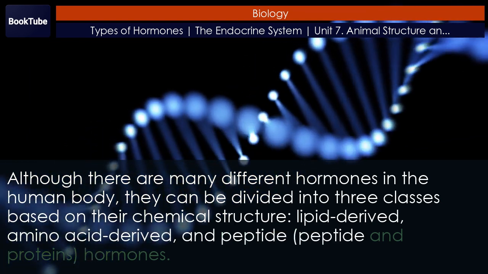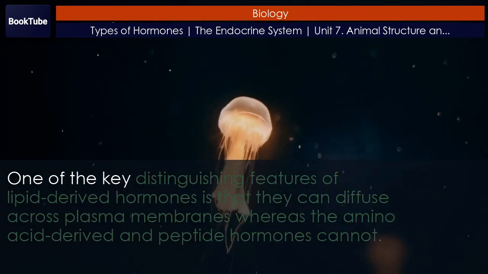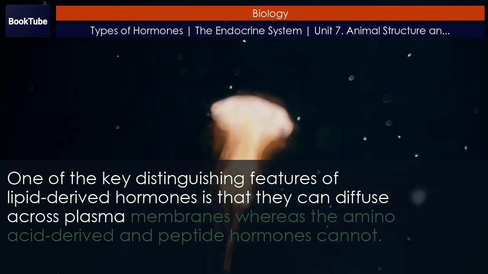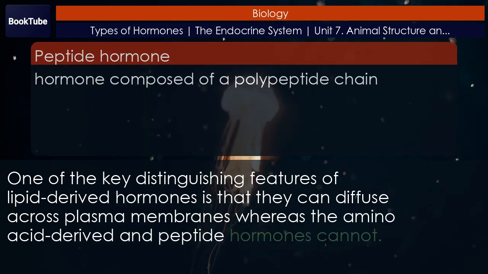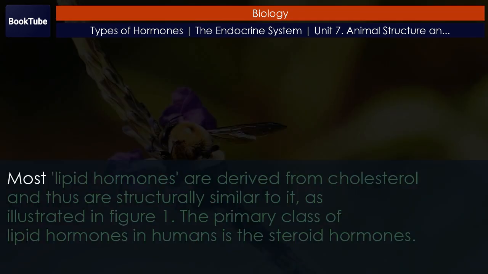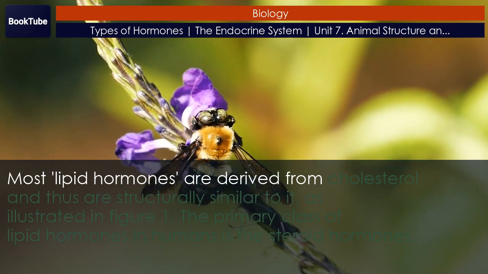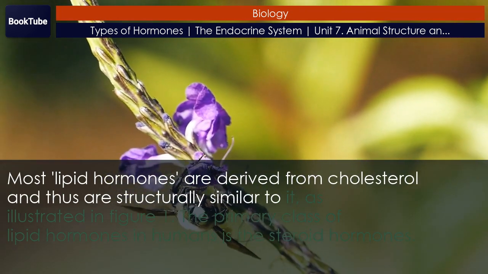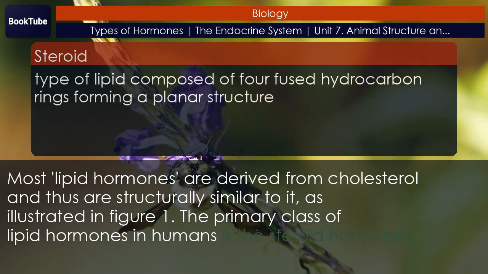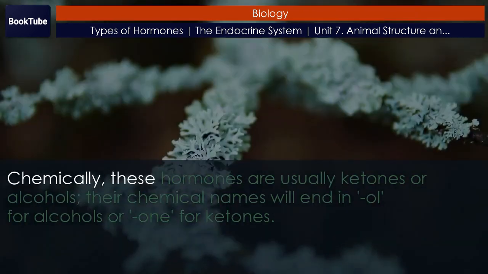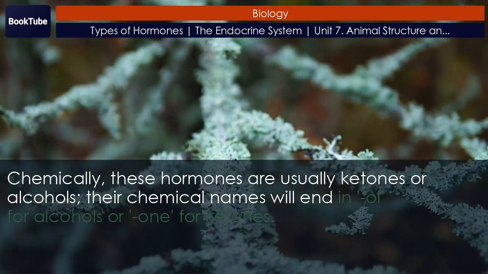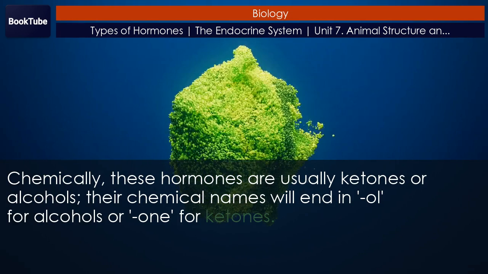Peptide and protein hormones. One of the key distinguishing features of lipid-derived hormones is that they can diffuse across plasma membranes, whereas the amino acid-derived and peptide hormones cannot. Lipid-derived hormones, or lipid-soluble hormones. Most lipid hormones are derived from cholesterol and thus are structurally similar to it. As illustrated in Figure 1, the primary class of lipid hormones in humans is the steroid hormones. Chemically, these hormones are usually ketones or alcohols. Their chemical names will end in -ol for alcohols or -one for ketones.